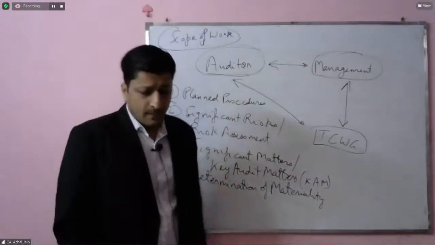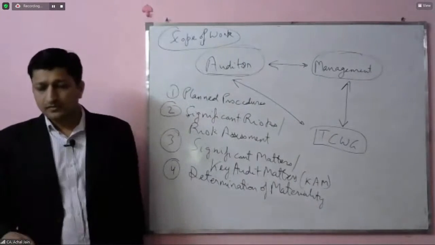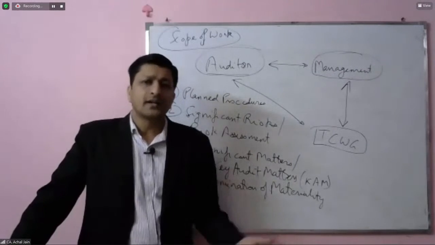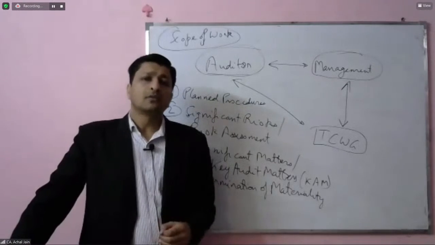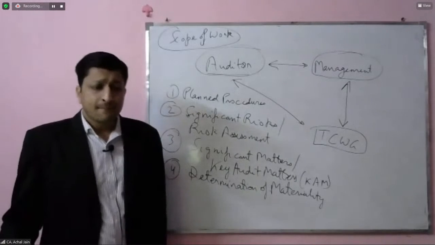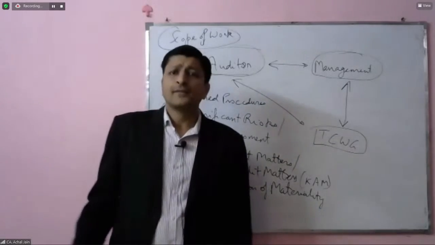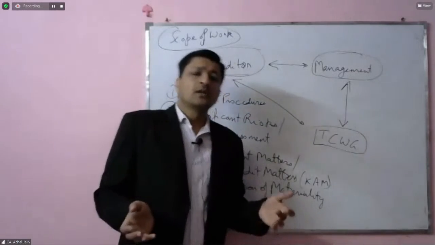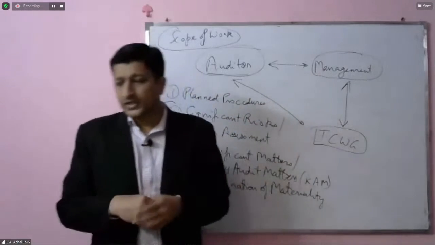Let's try to understand. During the course of the audit, let's suppose the audit goes on for 3 to 4 weeks and there's a team of say 5 to 6 persons, including articled assistants, chartered accountants, or the audit partner, who would be performing hundreds of audit procedures, and they may come up with so many observations. Some of the observations could be significant and some may not be significant.